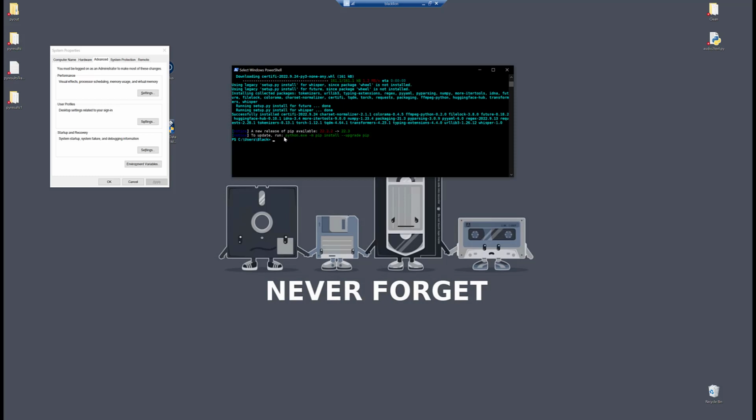Okay, so once that gets done, you are basically ready to go. I recommend a restart just to make sure everything's committed with your path and all that sort of stuff. How much code does Whisper require to get running? Not a lot. And that's what's so cool about it: with about 3 or 4 lines of Python code, you can have a script that will transcribe your audio. Of course, you can wrap other things around that to make it do other things, but let's start with the basics here.